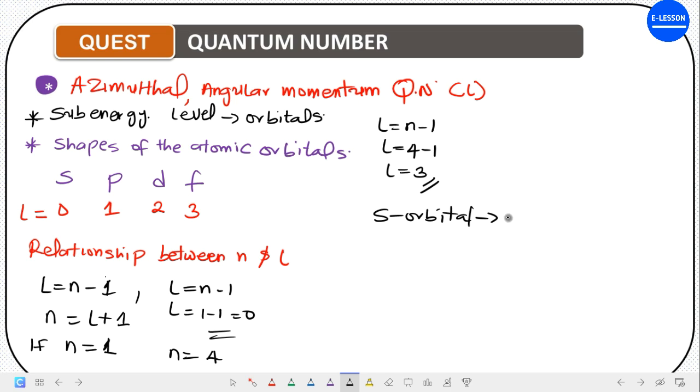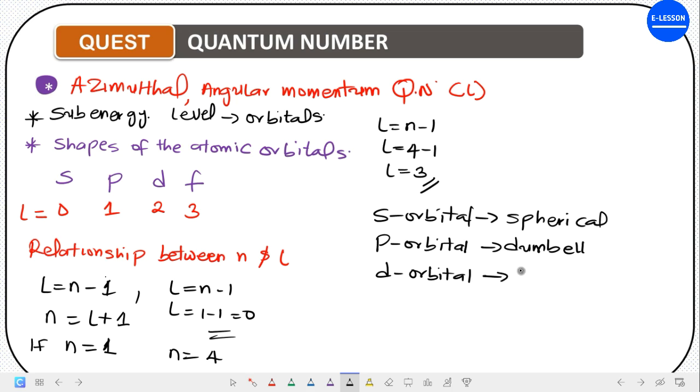The shape of the s orbital is spherical. We have the p orbital. The shape of the p orbital is dumbbell. Then we have the d orbital. The shape of the d orbital is double dumbbell. And then we have the f orbital. The shape is complicated.